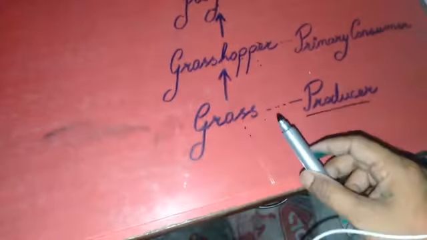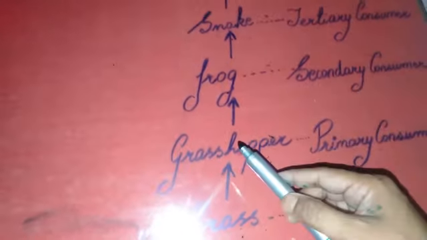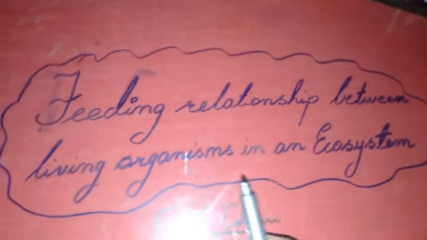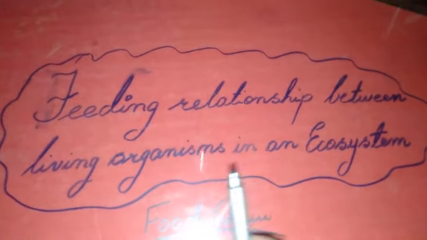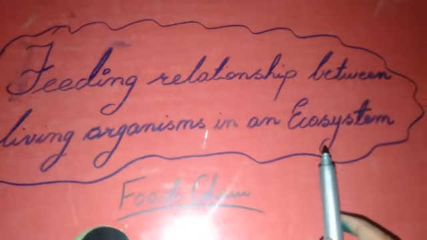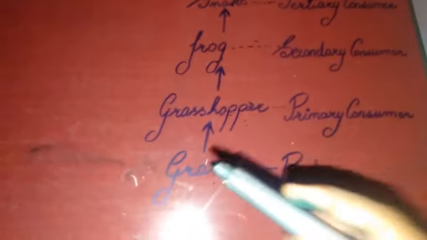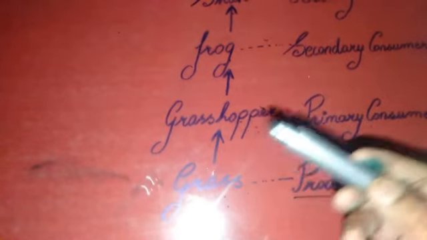This sequence shows which organism is consuming which organism. So a food chain is nothing but a feeding relationship between living organisms in an ecosystem, or in other words, the sequence of eating and being eaten in an ecosystem.